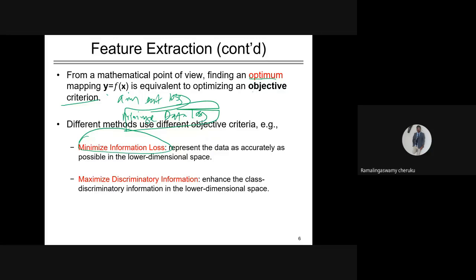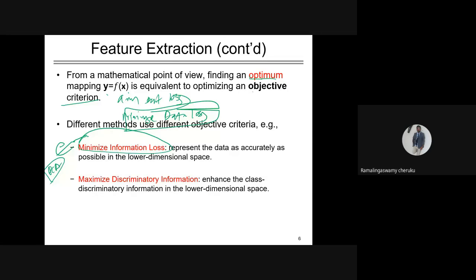When you are transforming from the higher dimension to the lower dimensional space, we have to ensure that there should be minimum data loss, minimum information loss. This is the funda behind the PCA, the principal component analysis, that we are going to study soon.